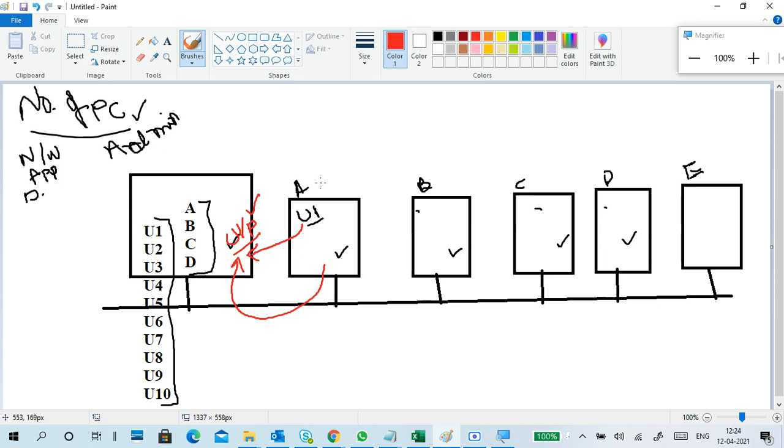Next, user 1 applies another request: give me access to PCA. That is called authorization. Authentication means verifying the account; authorization is the access. So give me access to PCA. Then it will verify: is it allowable? Okay, then access is given. That happens here.